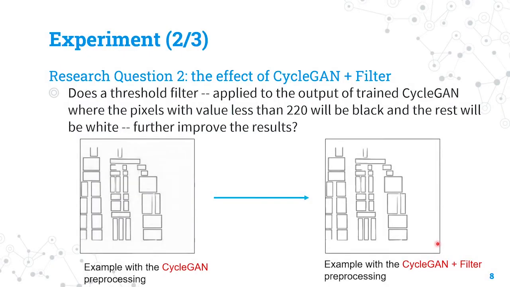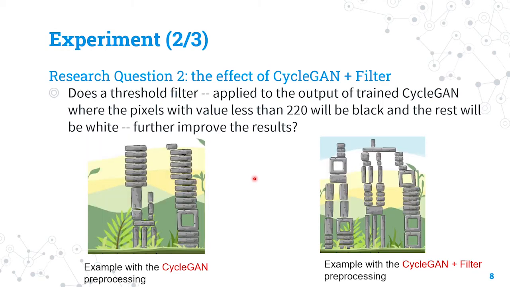The other research question is, does a threshold filter further improve the result? As shown in the example, although it is a bit hard to see, there is some noise in the output of the trained CycleGAN. To remove such noise, a threshold filter was applied to the output of the trained CycleGAN. The threshold value of 220 was empirically adjusted. You can see that applying the filter leads to level structures with more variety.